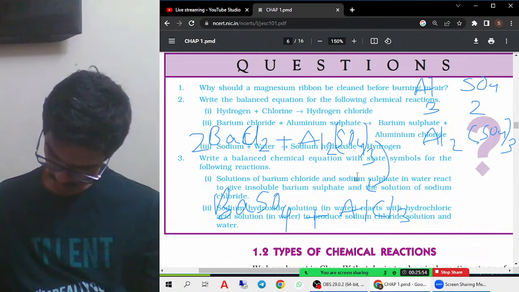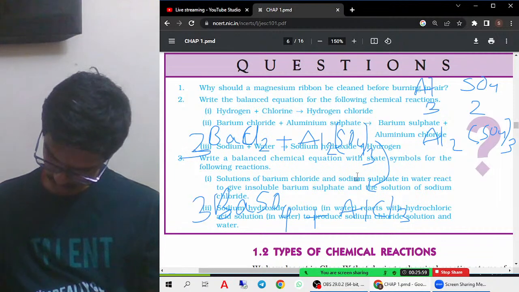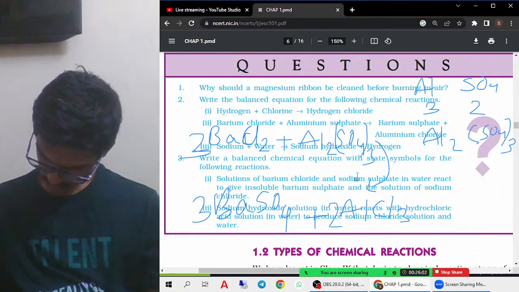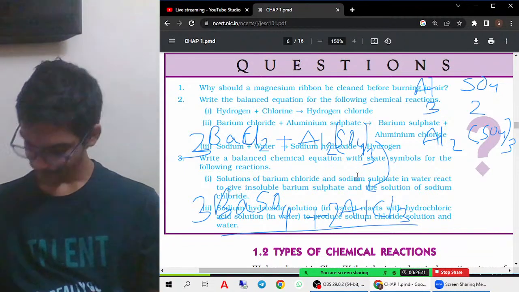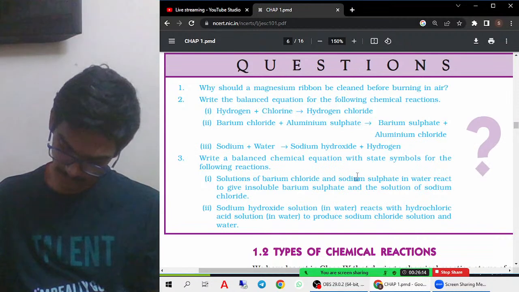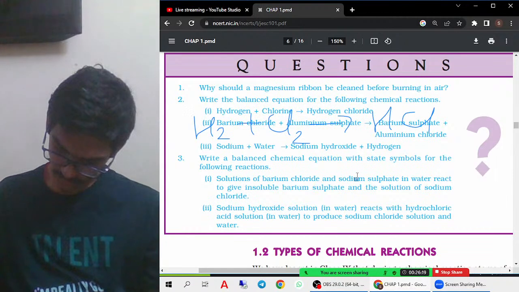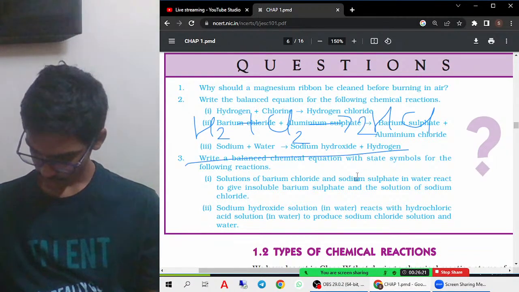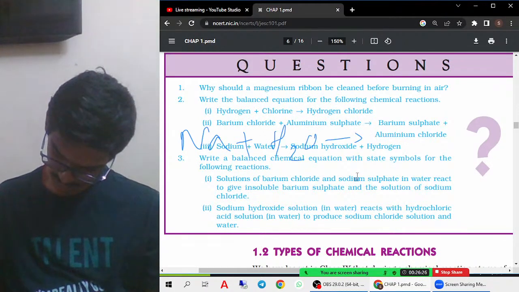We'll keep 2 here and 3 here. Check the balance: 3 bariums, 3 bariums; 6 chlorines, 6 chlorines; 2 aluminiums, 2 aluminiums. Okay, perfect, this is a balanced equation. Next, balance the equation with oxygen and chlorine: 2 oxygens, 2 chlorines. Complete balanced equation. Next, sodium Na plus H2O forms sodium hydroxide NaOH plus hydrogen gas.